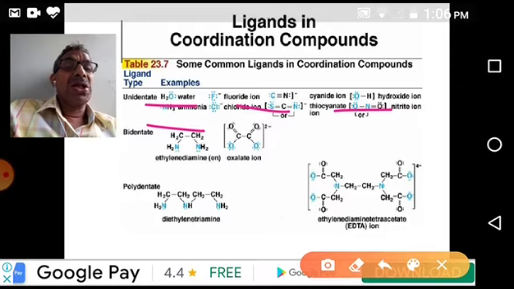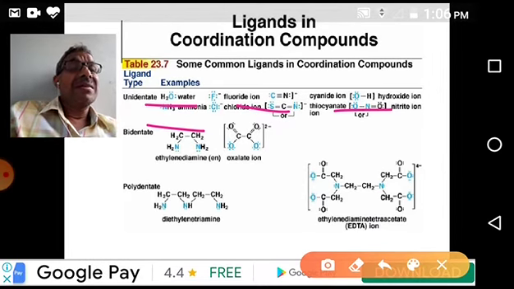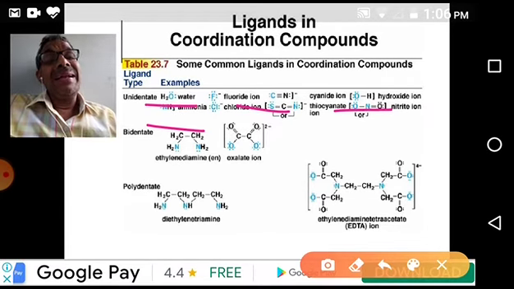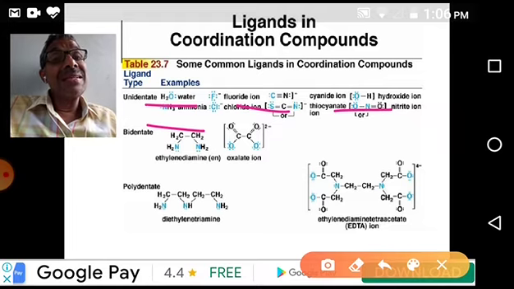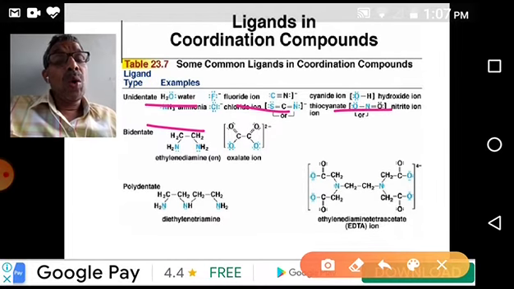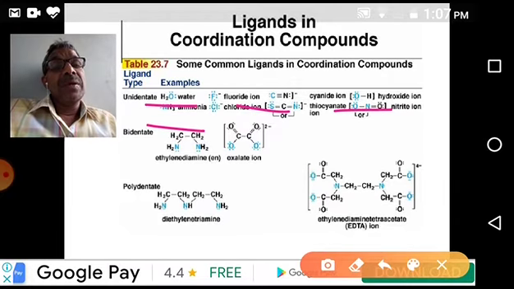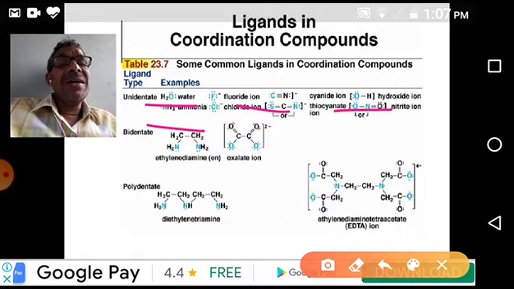Water molecule, ammonia molecule, fluoride, all halogen ions, chloride, bromide, iodide, cyanide, cyanate, thiocyanate, all these are examples of monodentate ligands. Why? Since they are donating only one pair of electrons, each occupies only one point around the central metal atom